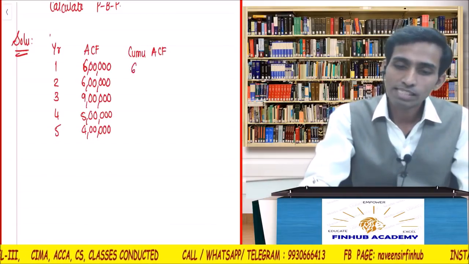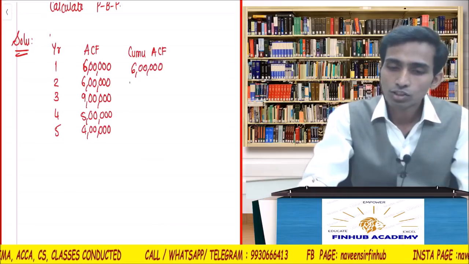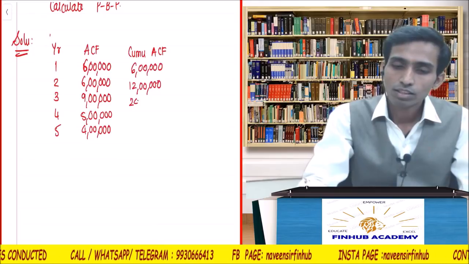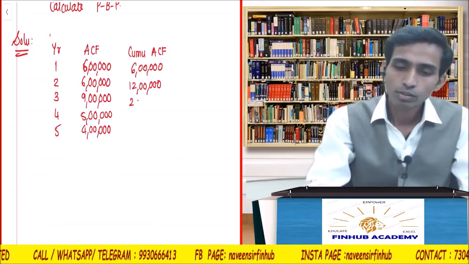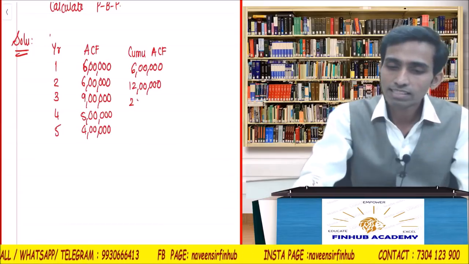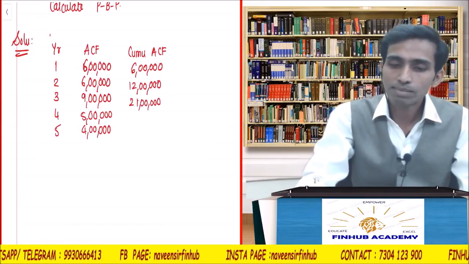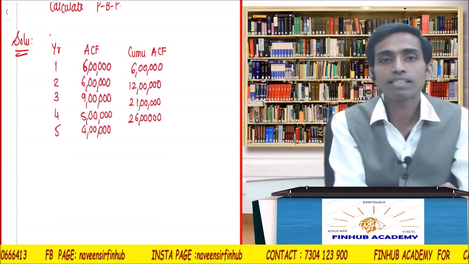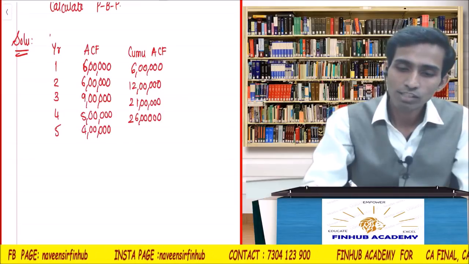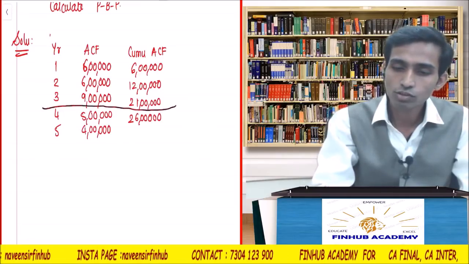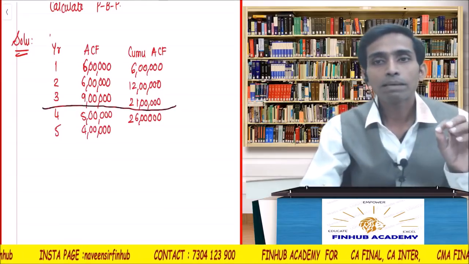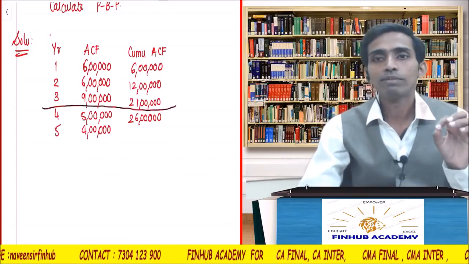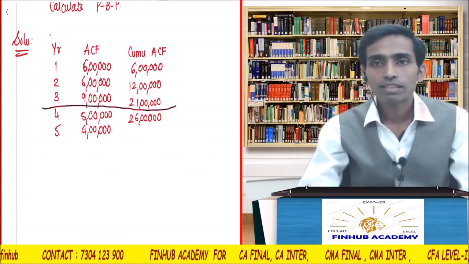So here it will be 6 lakhs. 6 plus 6 will be how much? 12 lakhs. 12 plus 9 will be how much? 21 lakhs. Okay, 21 lakhs. Next, 21 plus 5, 26 lakhs. How much do I have to recover? What is the original investment? 25 lakhs. So I will stop here. Listen carefully. I will stop here. Okay. So the payback period should be somewhere between 3 and 4. Correct? Yes, 3 and 4.